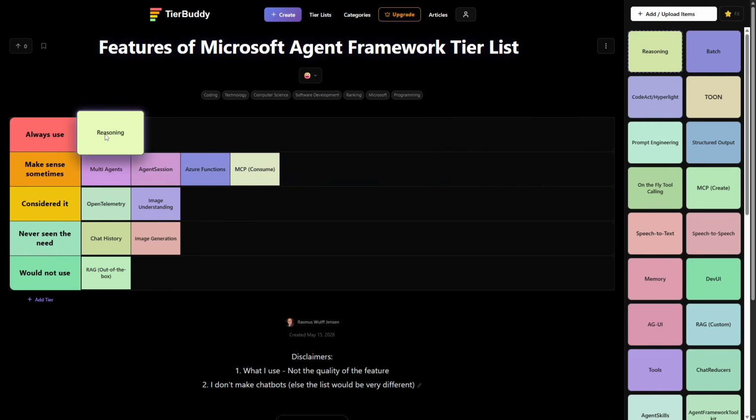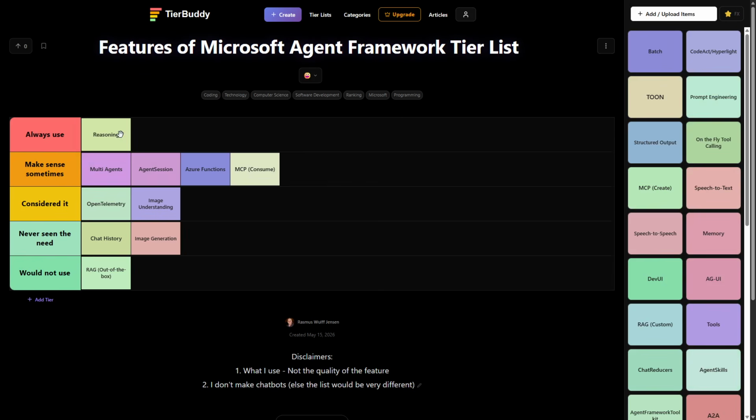Reasoning, I always use it. I'm almost only using reasoning models nowadays. ChatGPT 5 minis and normal ChatGPTs. I sometimes use 4.1 still, but reasoning is definitely a thing, and I definitely go in and tweak it. It often goes down to low in certain scenarios instead of the default medium.